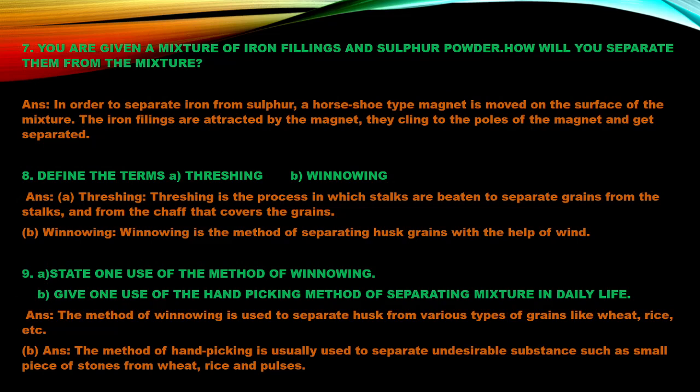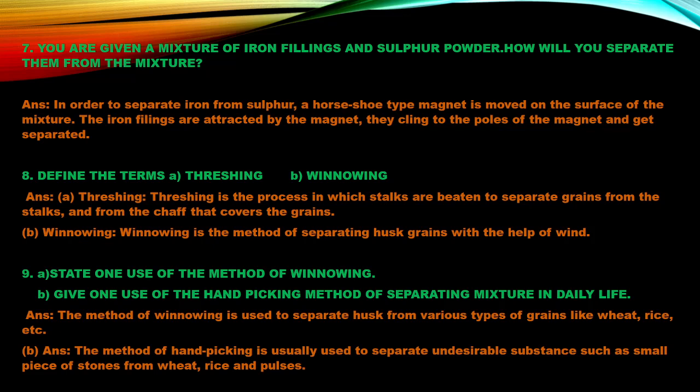So you are given a mixture of iron filings and sulfur powder. How will you separate them? Again, this is a very easy method. You have to do this by a horseshoe type magnet. In order to separate them, a horseshoe type magnet is moved over the surface of the mixture, and the iron filings will be attracted by the magnet. They will cling towards the poles of the magnet and get separated. This is the easy method to separate a magnetic substance from a non-magnetic substance.